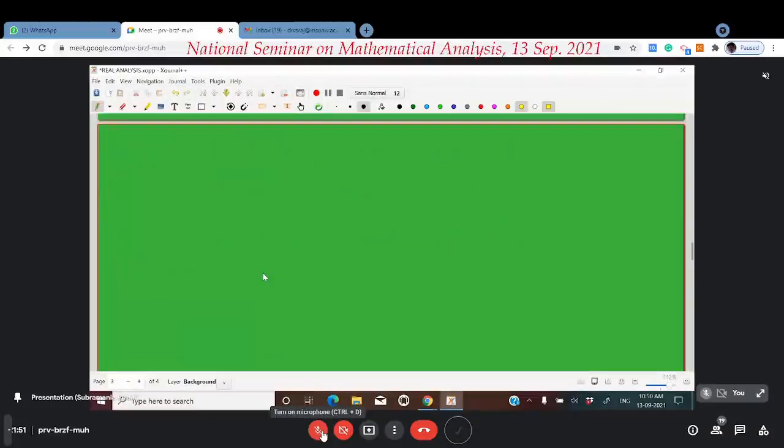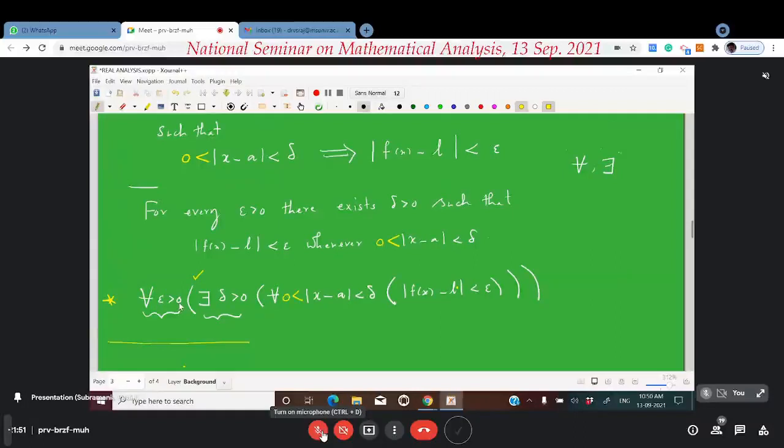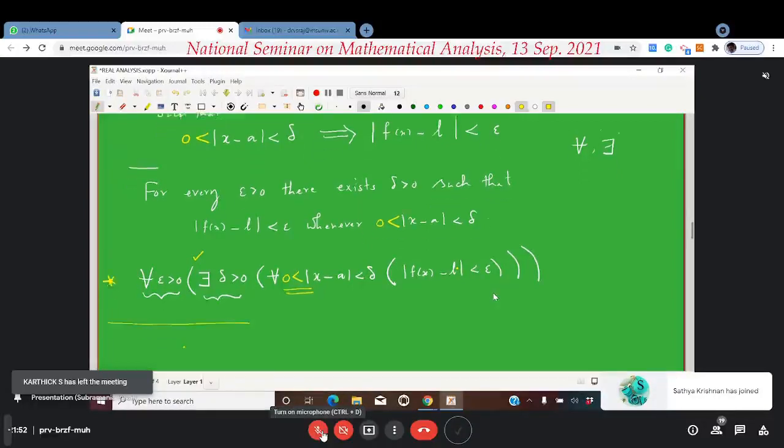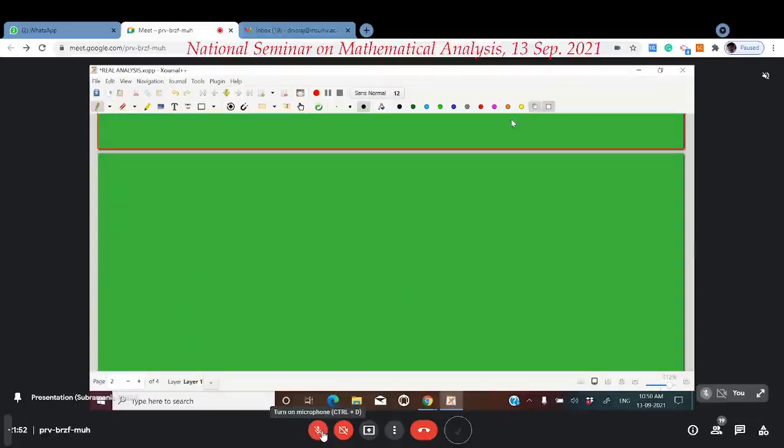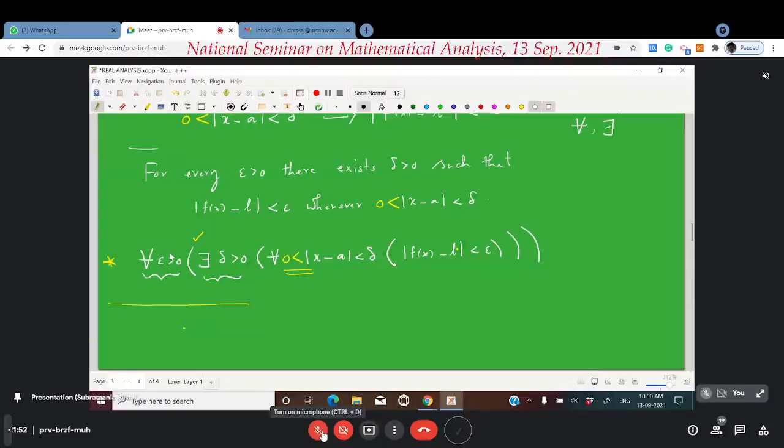So now come back to the general definition. For every epsilon greater than 0, there exists a delta greater than 0 such that for every x whose distance from a is less than delta, except possibly the point a, we have that the distance of f of x from L is less than epsilon. Try to understand. We can draw two kinds of picture to understand this. First, on the real line, f is a function from R to R given by the formula f here. A is sitting here, L is sitting here. Look at this definition. For every epsilon greater than 0 given by the student, the teacher is able to give you back a delta greater than 0 satisfying this particular condition.